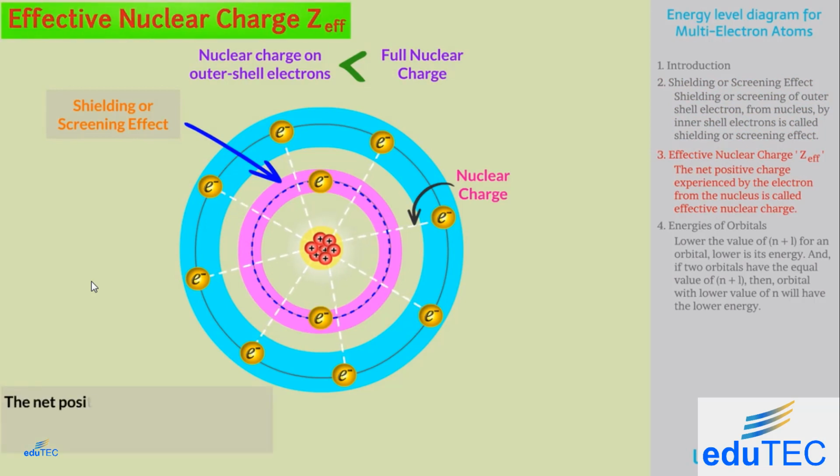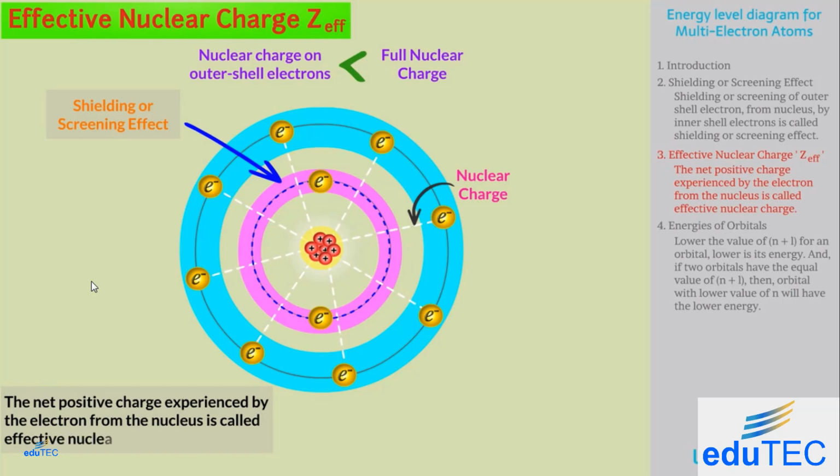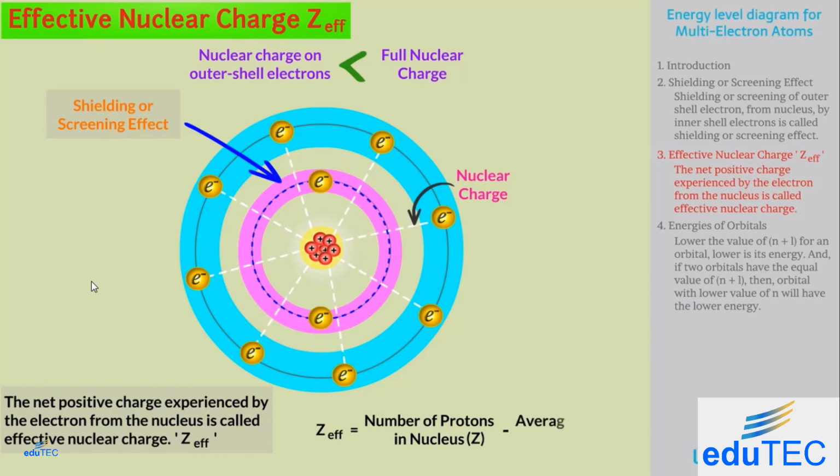The net positive charge experienced by the electron from the nucleus is called effective nuclear charge, Z effective. It is equal to the number of protons in the nucleus, that is Z, minus the average number of electrons, S, present between the nucleus and the given electron.